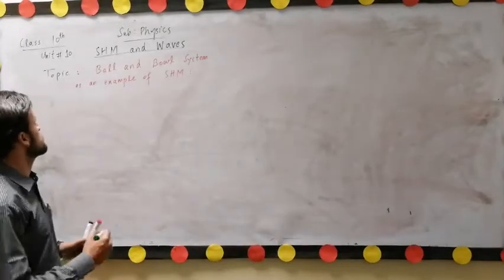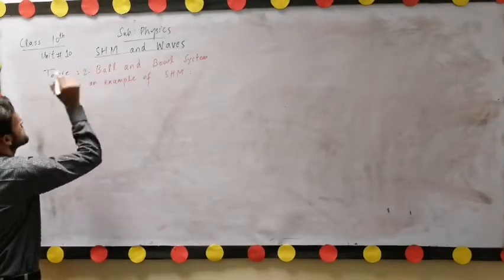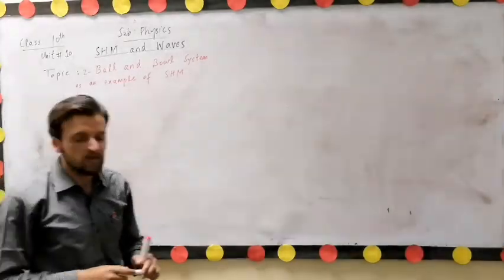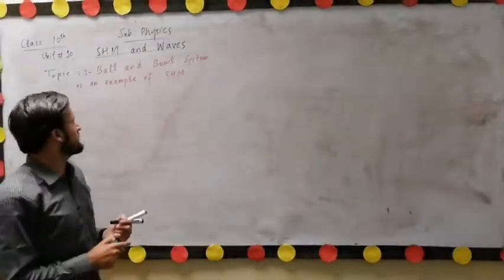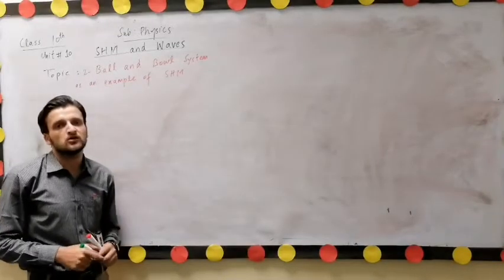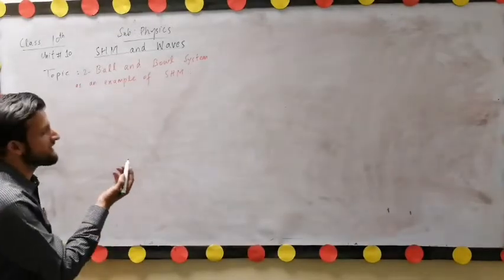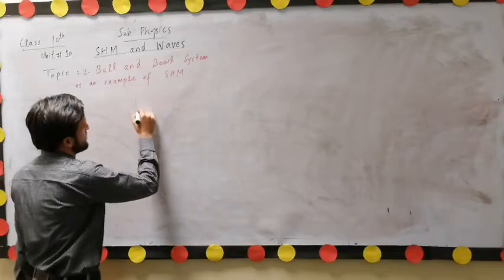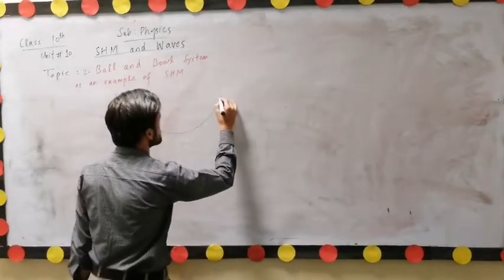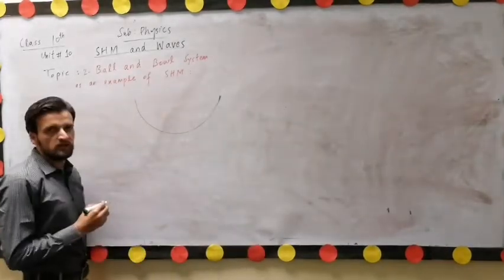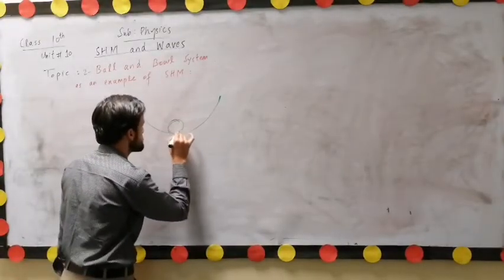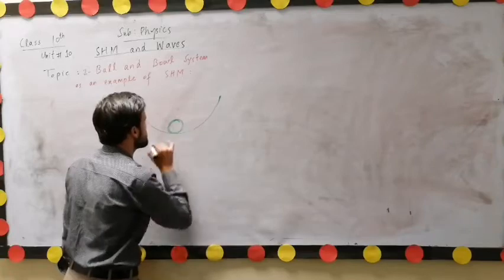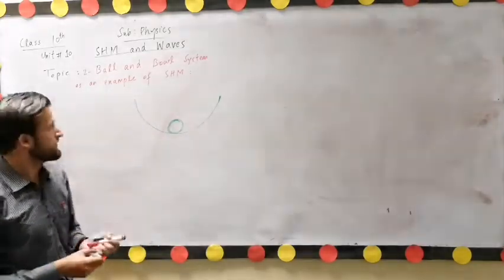The second example of simple harmonic motion is the ball and bowl system. The ball and bowl system is a common experiment which you can perform in your room. Actually, we consider a bowl as shown in the figure. Here we have a bowl and we have a ball of mass m at its bottom position. Initially this ball is at rest.